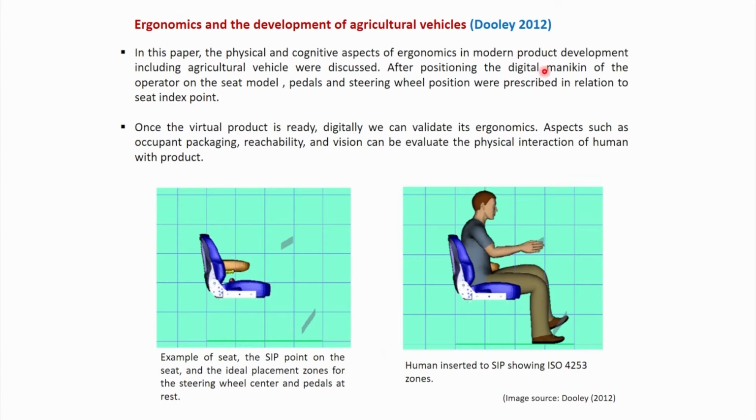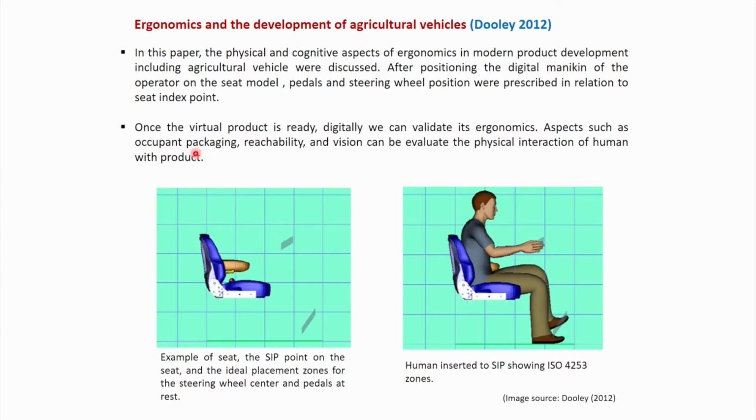After positioning the digital mannequin of the operator on the seat model, pedals, steering wheel position are prescribed in relation to the seat index point. So after positioning digital human model on the seat and based on the posture, researcher defined where should be the position of the pedals and steering wheel in relation to the seat index point. Once the virtual product is ready, digitally we can validate the ergonomics as mentioned by the researcher.